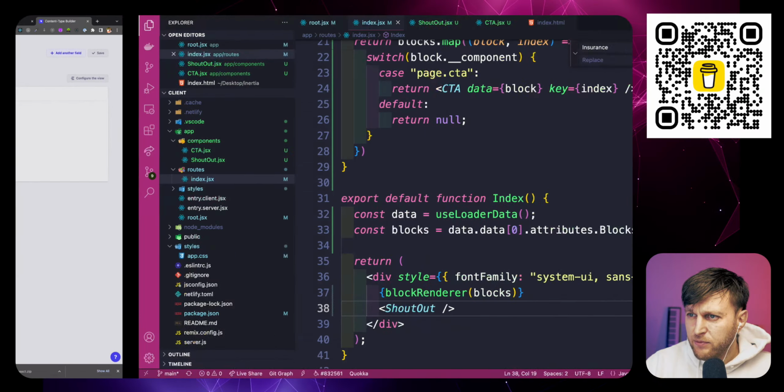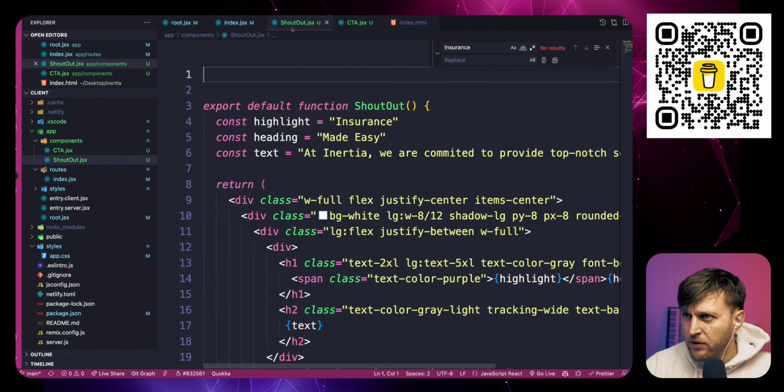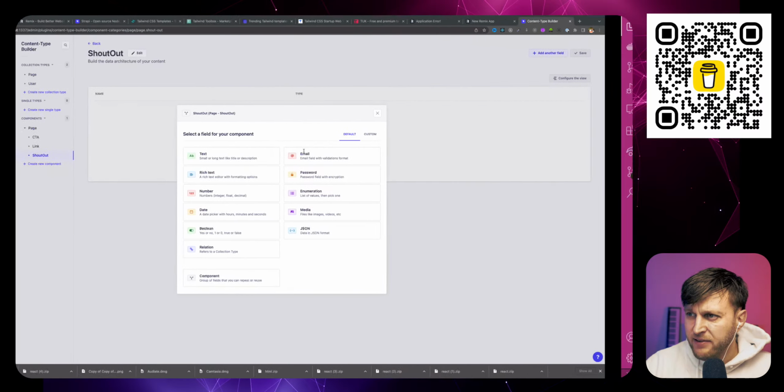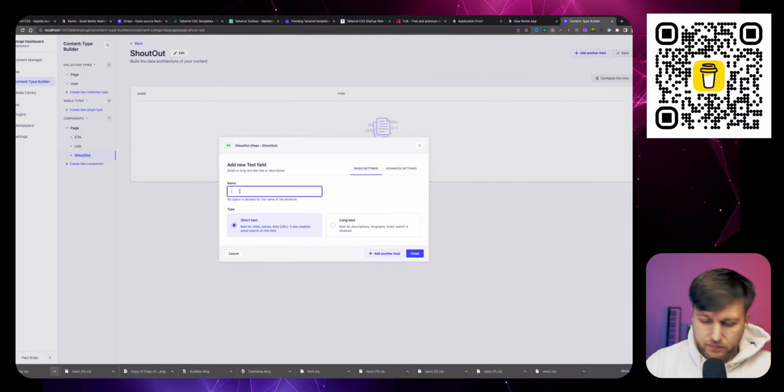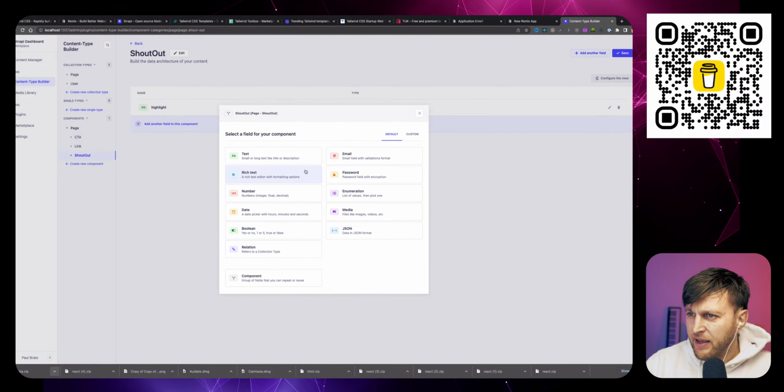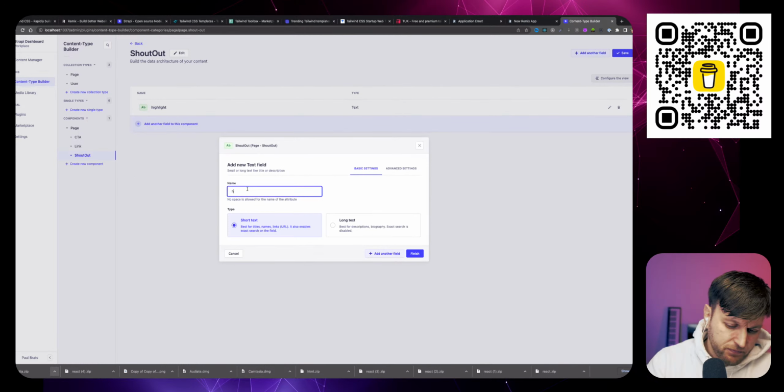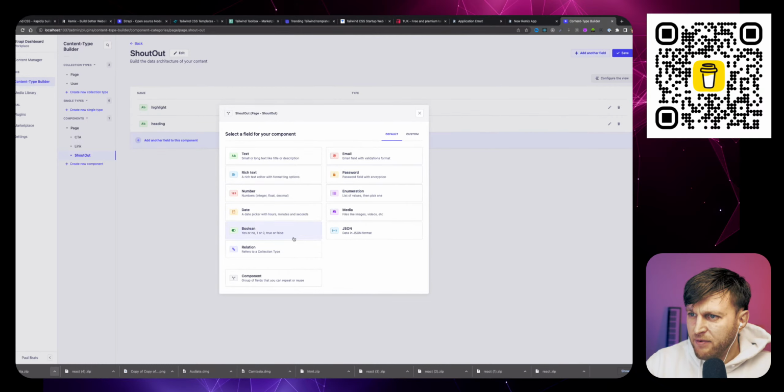Our shout out component has highlight. Then we have our heading. And then we have our text.